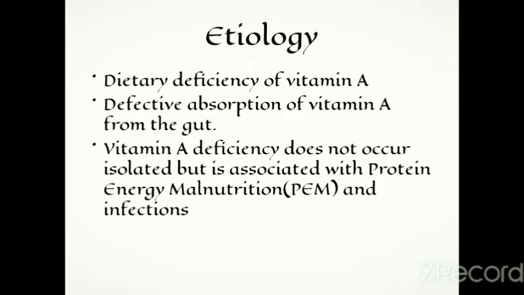Now, what is its etiology? Etiology means what are its causes. So xerophthalmia may be caused due to deficiency of vitamin A. It may also be dietary or due to defective absorption of vitamin A from the gut. Vitamin A deficiency does not occur in isolation but is associated with protein energy malnutrition and infections.